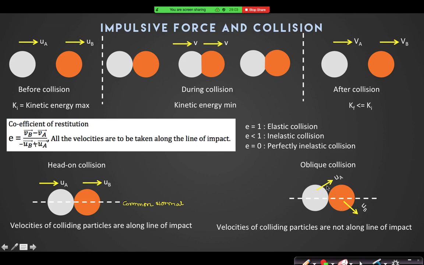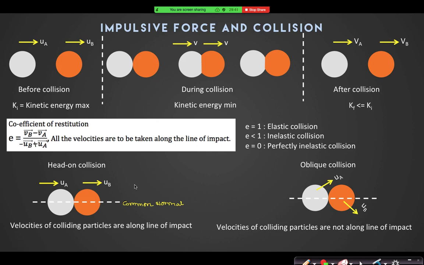Then I will take their components along the line of impact in order to write the coefficient of restitution E. All the velocities are to be taken along the line of impact. Have you understood the term E, what I have now told? Yes, sir.